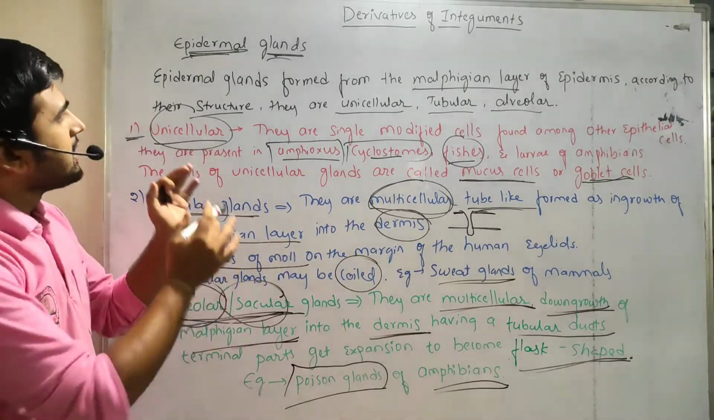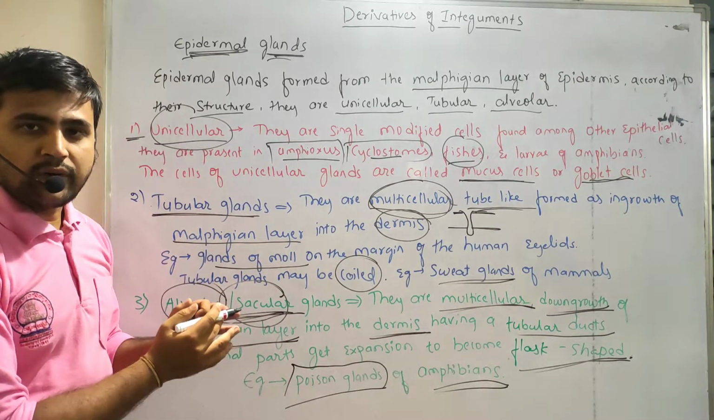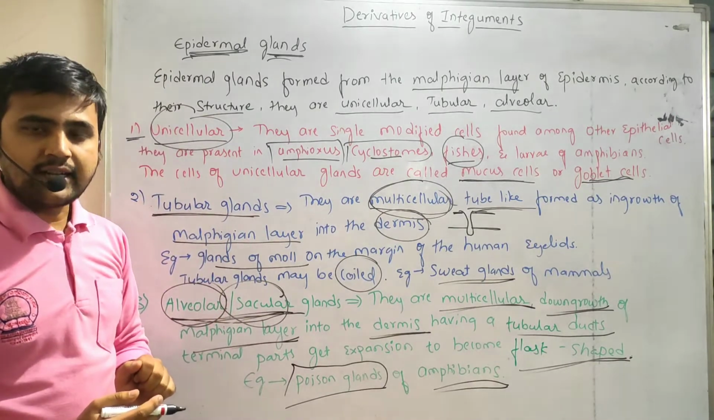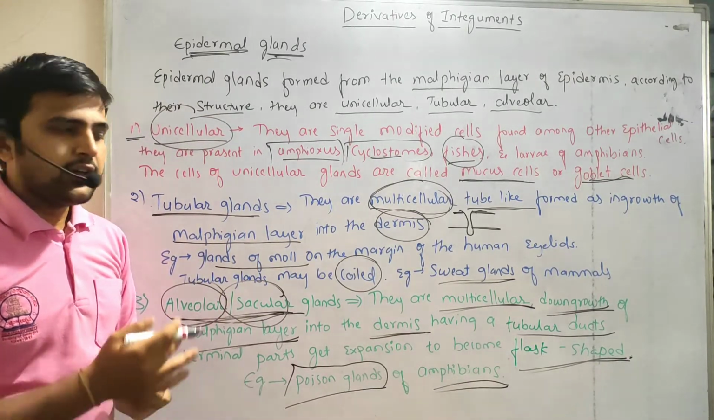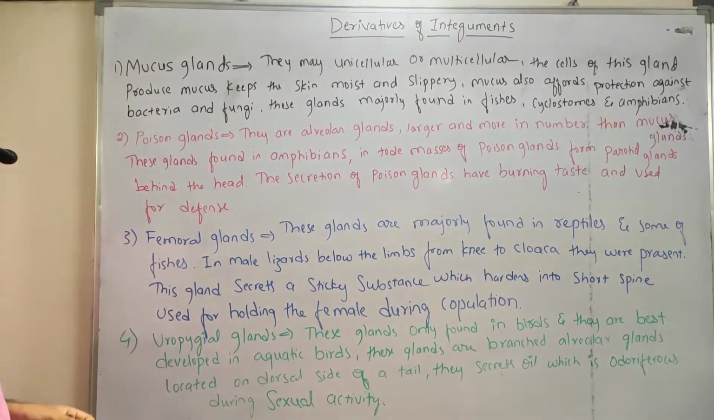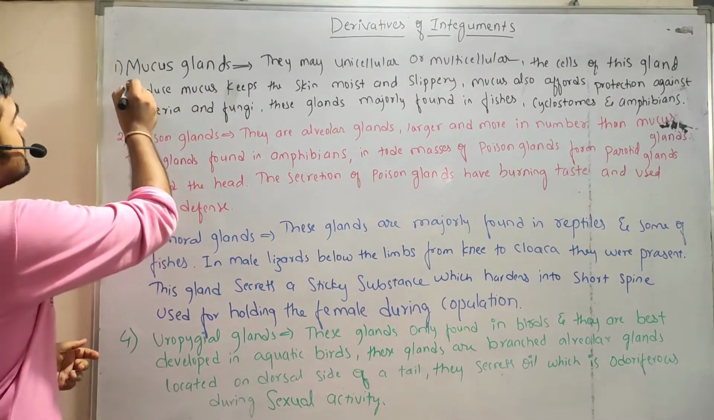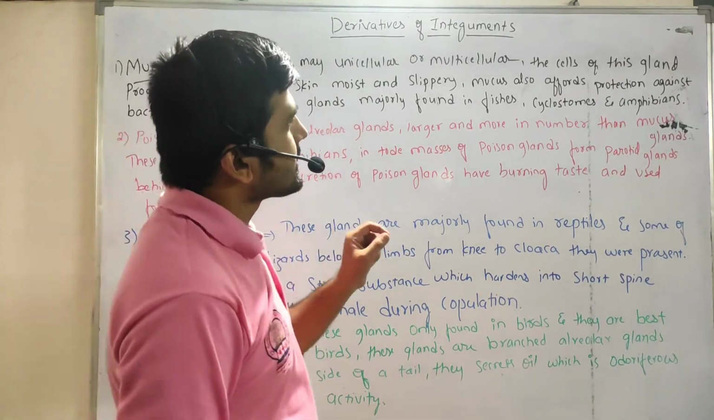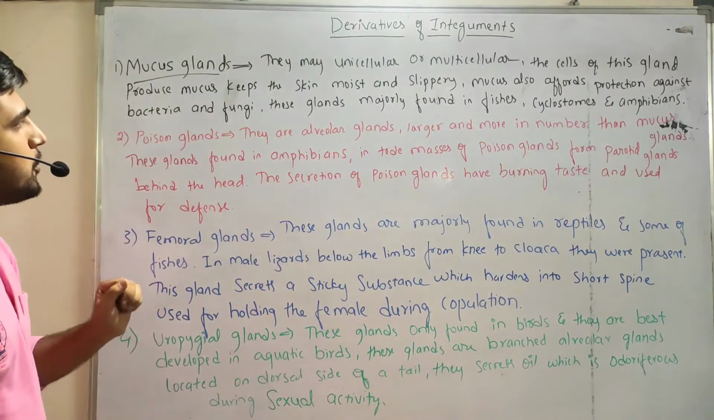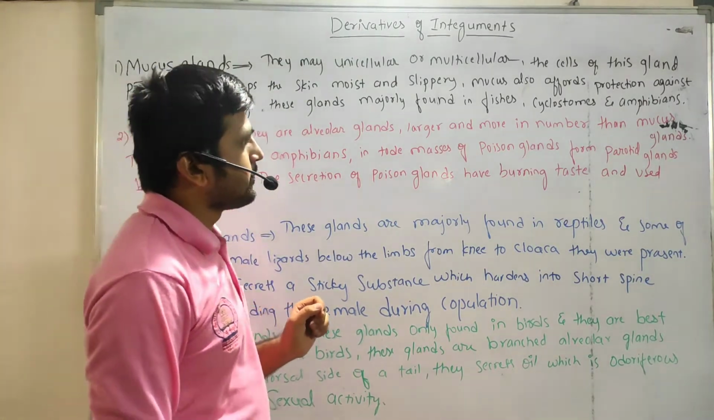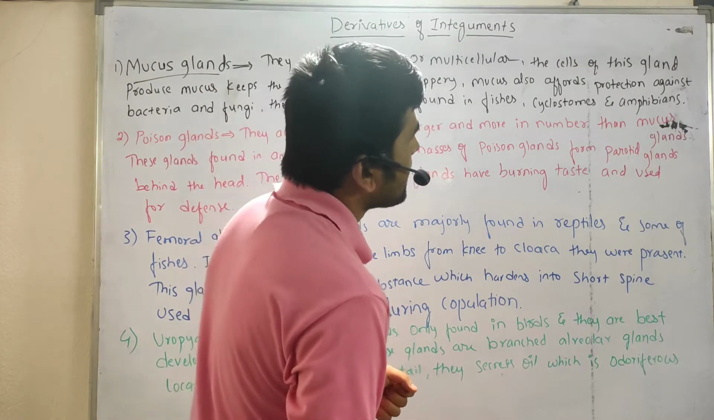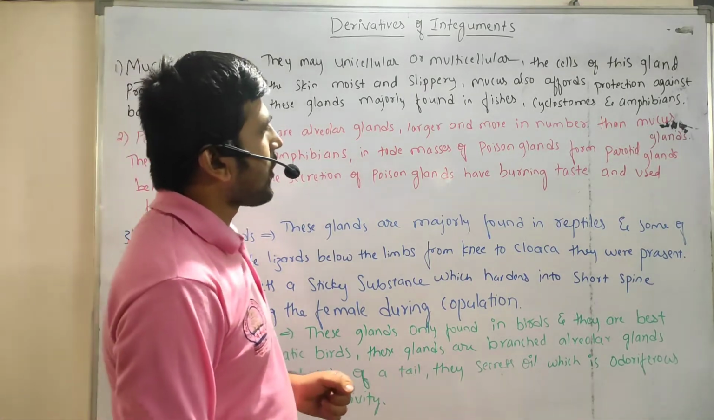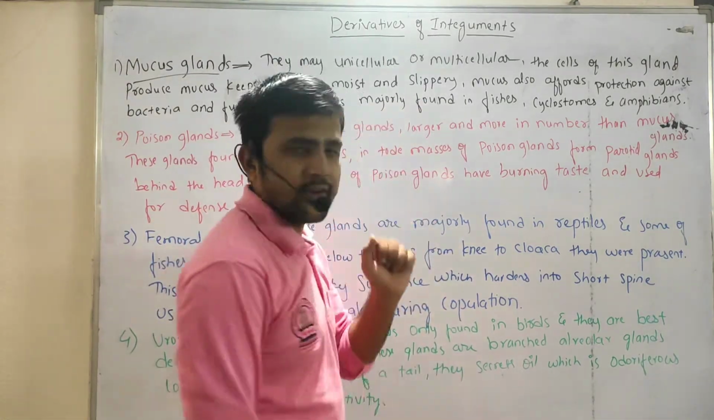Next, we have some glands which originate from the epidermal gland. We will see them one by one. The first one is the mucus gland. They may be unicellular or multicellular. The cells of this gland produce mucus, which keeps the skin moist and slippery. Mucus also affords protection against bacteria and fungi. These glands are majorly found in fishes, cyclostomes and amphibians.